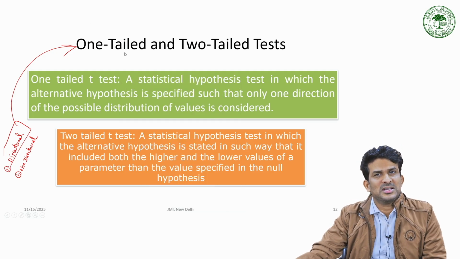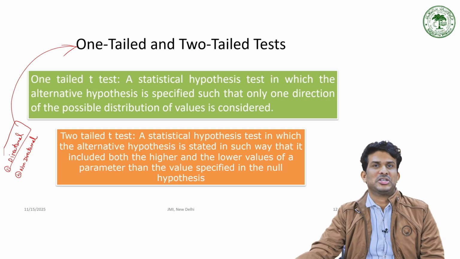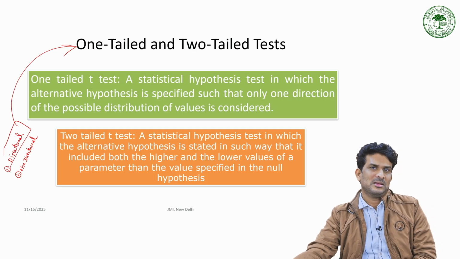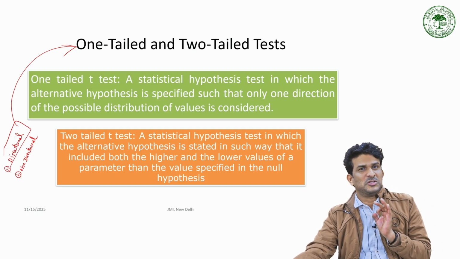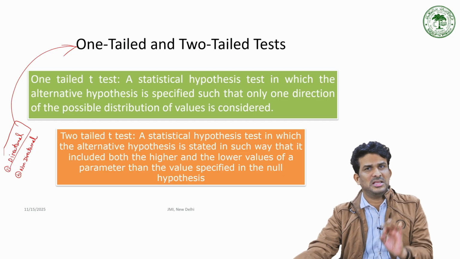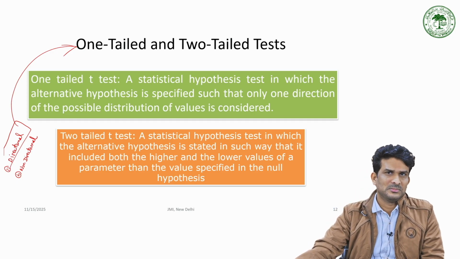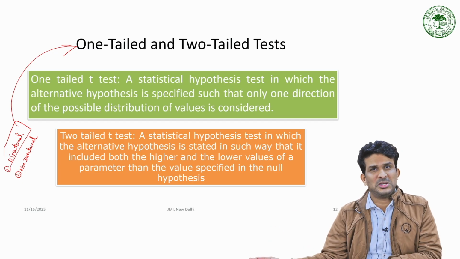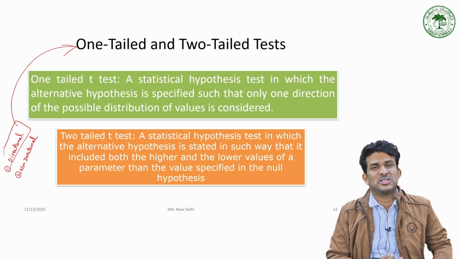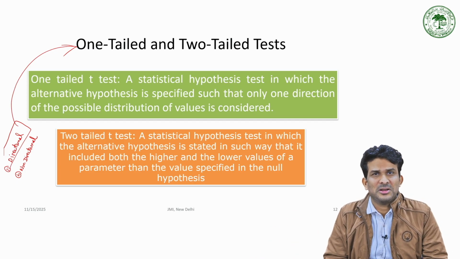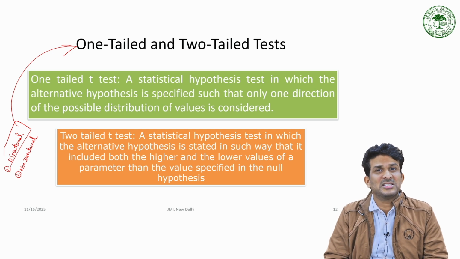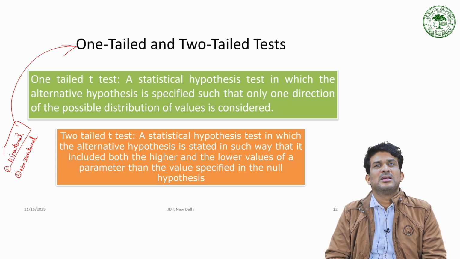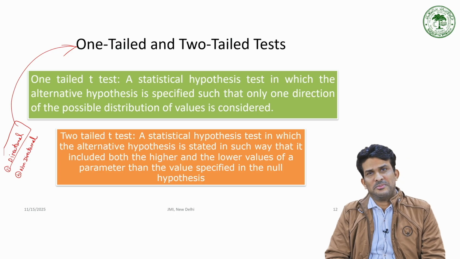In certain cases, you write a non-directional hypothesis as well. There is a significant difference between boys and girls in their performance. I didn't mention whether it is positive, whether boys are better performers or girls are better performers. I just mentioned that there is a significant difference between boys and girls in their performance.